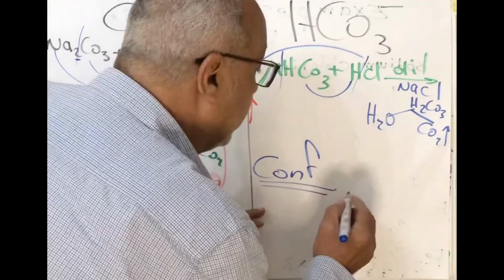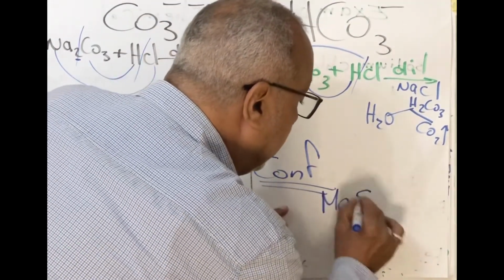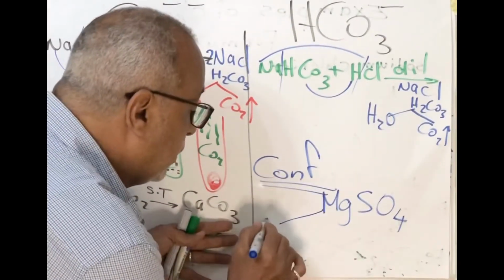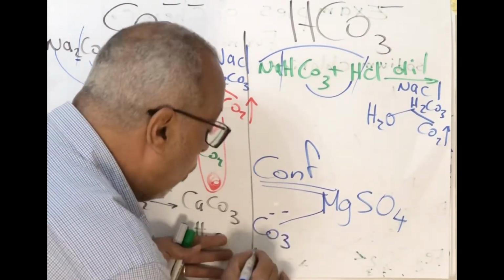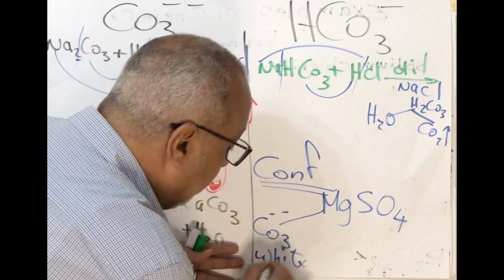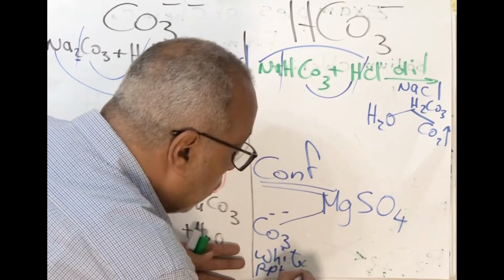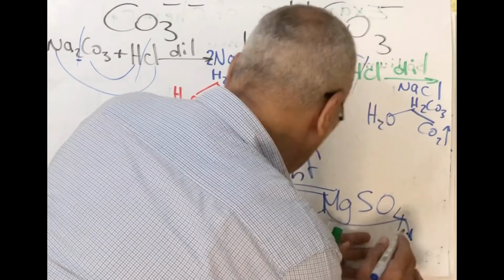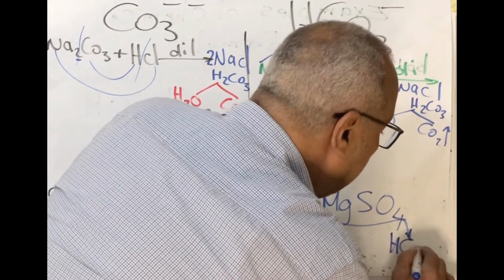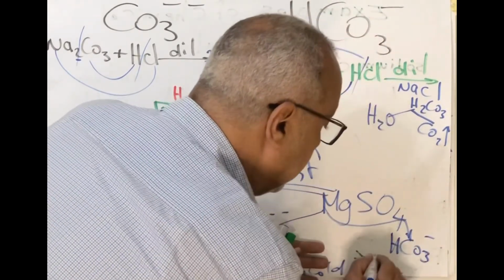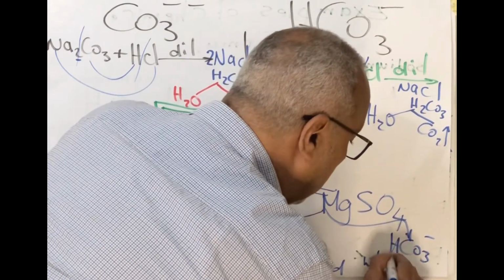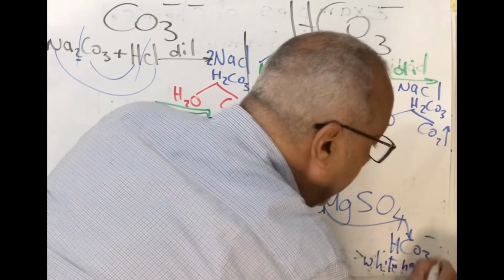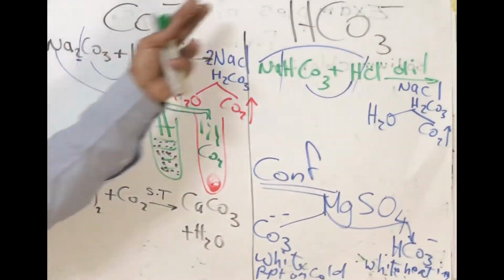The confirmatory test is MgSO4, magnesium sulfate. It will produce with carbonate a white precipitate in the cold, but with bicarbonate it will produce a white precipitate after heating. So we can differ between carbonate and bicarbonate.